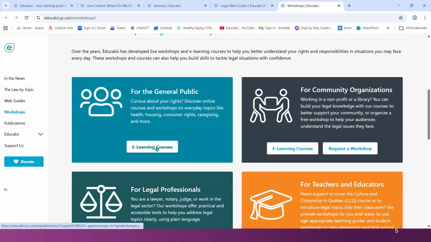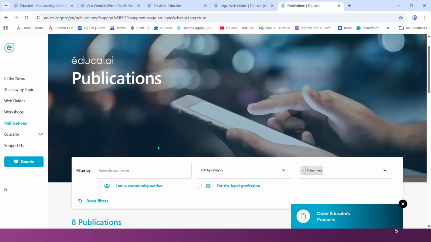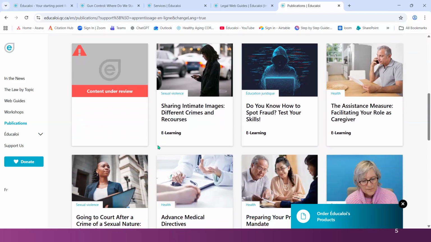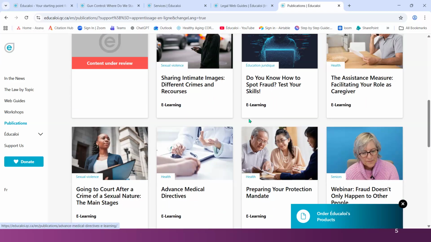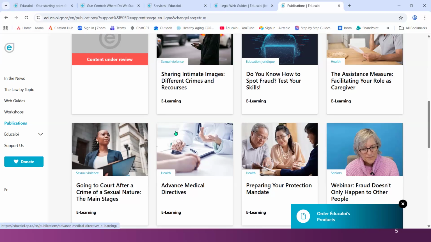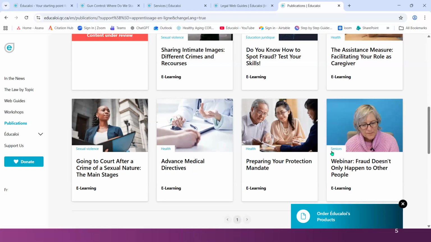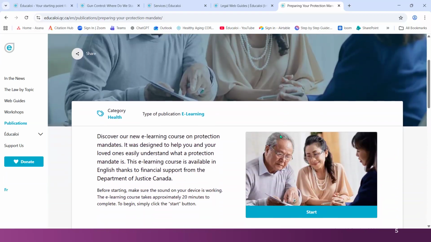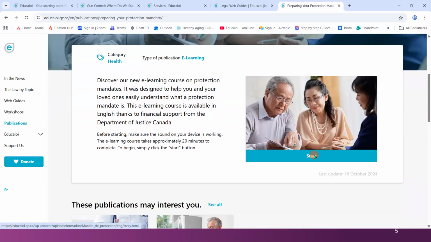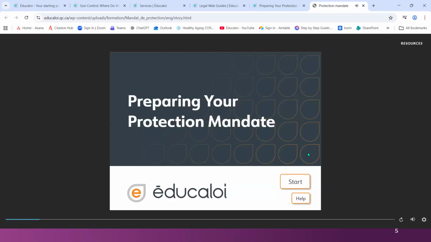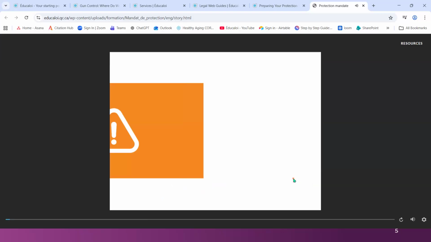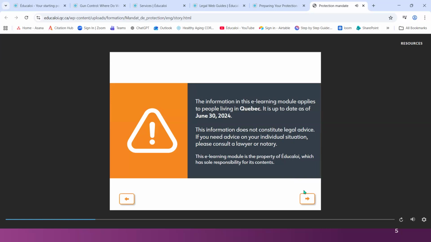So when you click on the e-learning courses here, you'll see the publications that are available. And you can actually go into any one and discover the e-learning. So let's pick e-learning, preparing your mandate, protection mandate. And as you go in, you can start the e-learning course this way. It comes up. There should be music. You click along and go at your own pace, starting it there. And information about the date of the information.